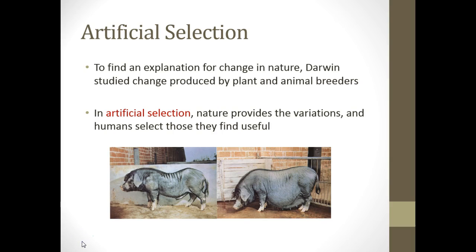In order to better understand Darwin's theory of natural selection, we're going to take a look at something that is the absolute opposite, which is artificial selection. Artificial selection is when nature provides the variation among the organisms, but humans select those that they find very useful. So if there are some wild pigs, and over time a farmer may capture these pigs and bring them back to his farm so he can start harvesting more pigs.